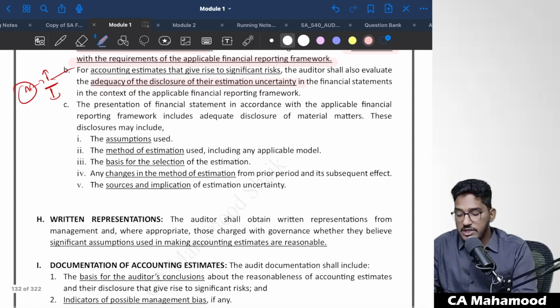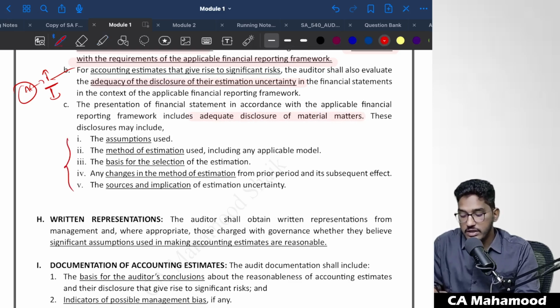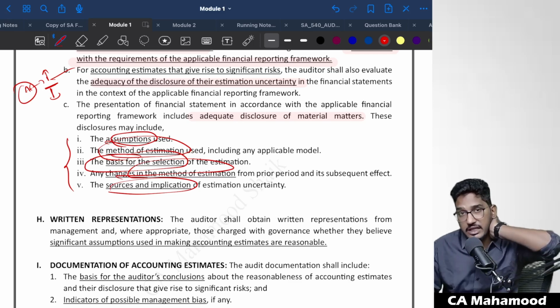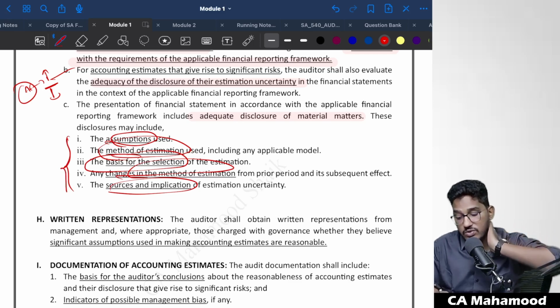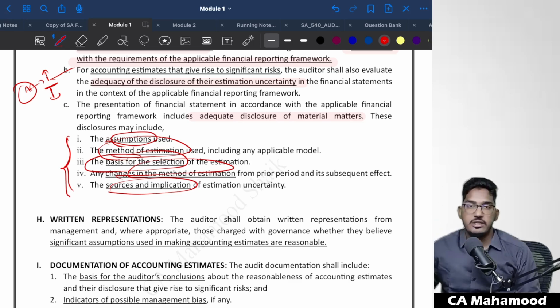Next, the presentation of financial statements in accordance with applicable financial reporting framework, including adequate disclosures of material matters. In addition to the accounting estimates, the management should have disclosed in their financial statements what assumptions they have used, what method they have used for estimation, what is the basis for selection of that estimation, any changes they have made in the method, and what are the sources from which you have got that data, all that. So this information is also required to be disclosed. By whom? Management. They are talking about management disclosure requirements regarding accounting estimates in the financial statements.